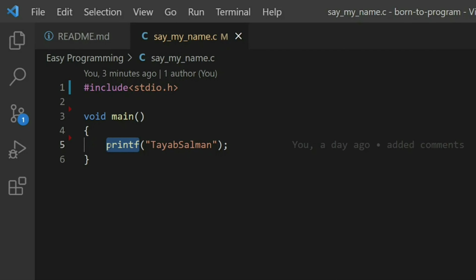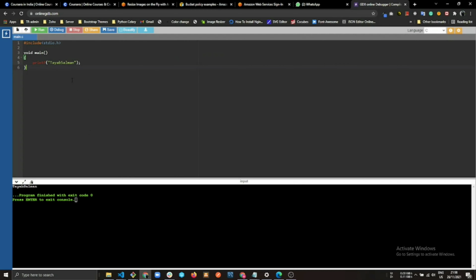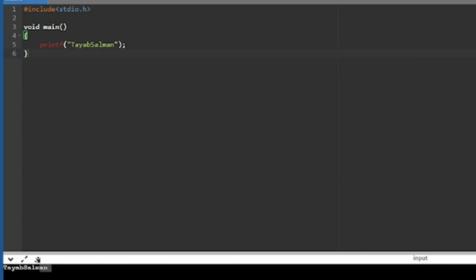Also consider there is a person with the name printf, to which we give some information, and this printf person displays it onto the screen. Now let's see whether Gupta ji understood our program or not. So we'll be pasting here and running it. As we can see here, Tayyab Salman is getting printed onto the screen. So this shows Gupta ji understood what we are trying to say.